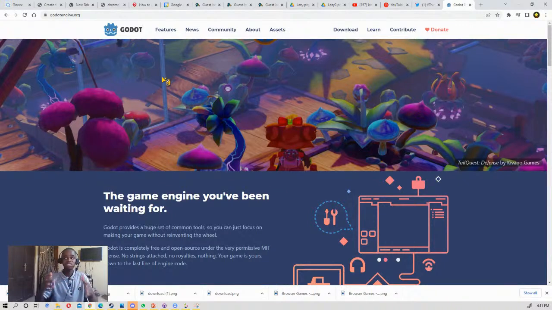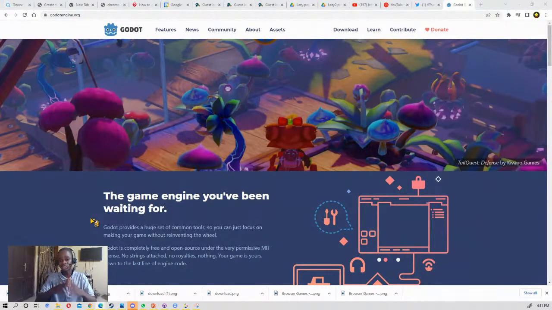For example, Unity is almost 1.6 gig. Unreal is a lot more than that. But Godot is just 30 MB in size. That is one thing that is very nice in the engine.